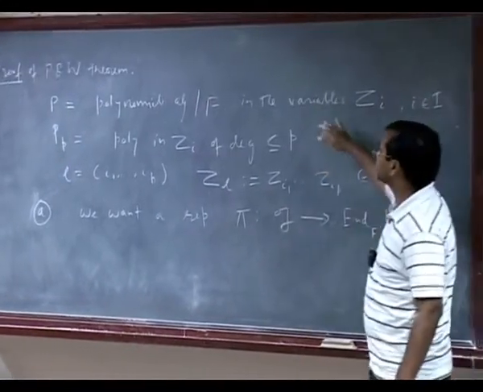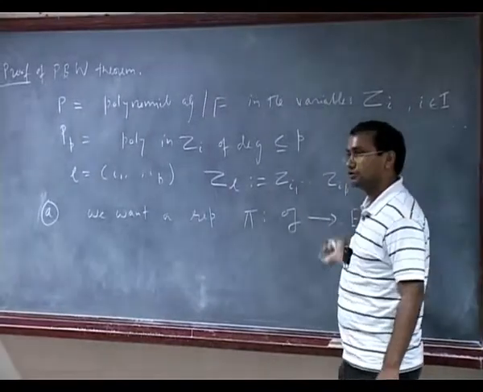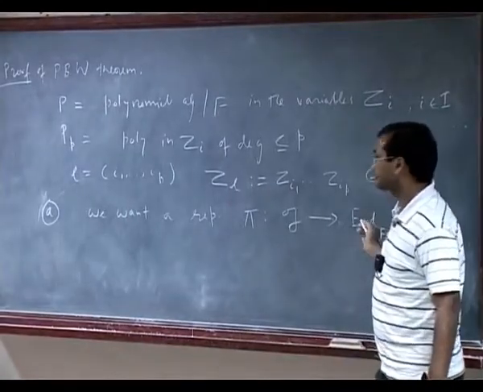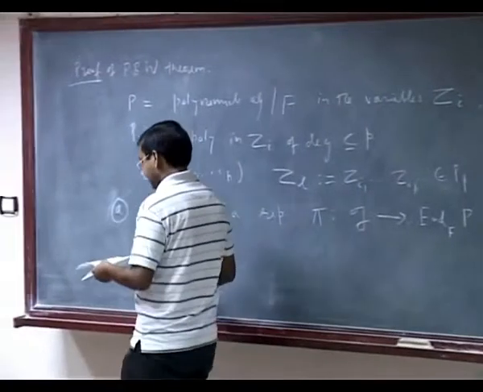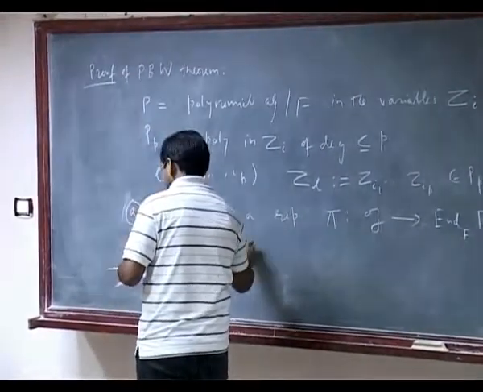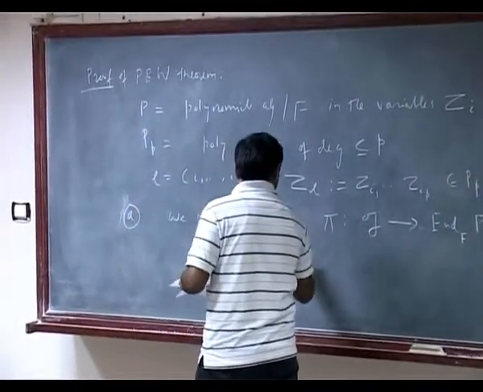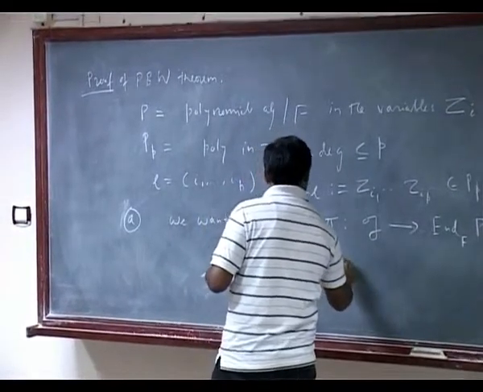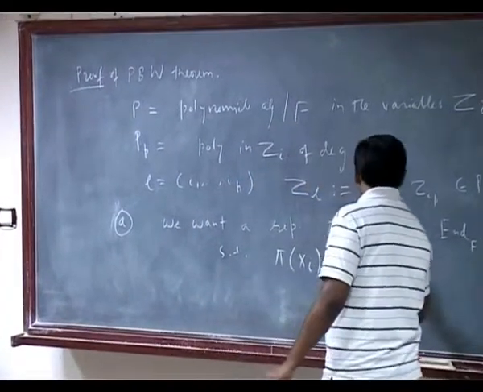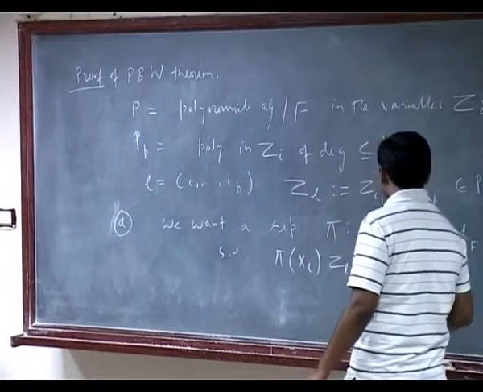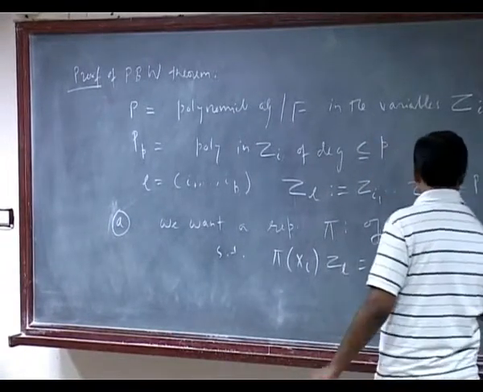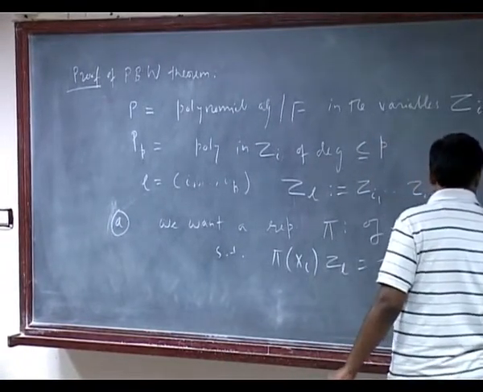Okay, so we want to make this polynomial algebra a G-module. That's the first thing, and in such a way that if I multiply pi of xi to the element Zl, I get Zi Zl, for i less than or equal to L.